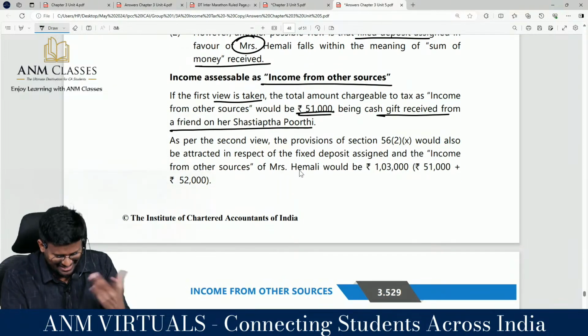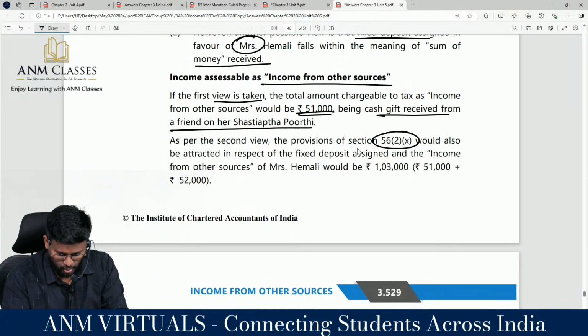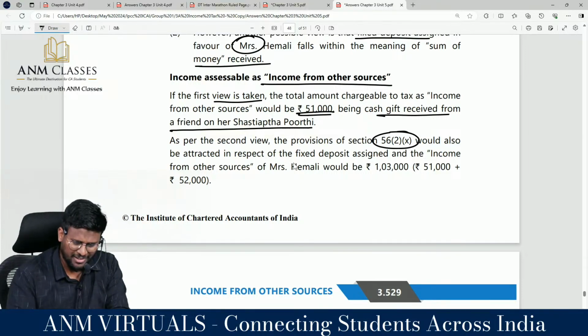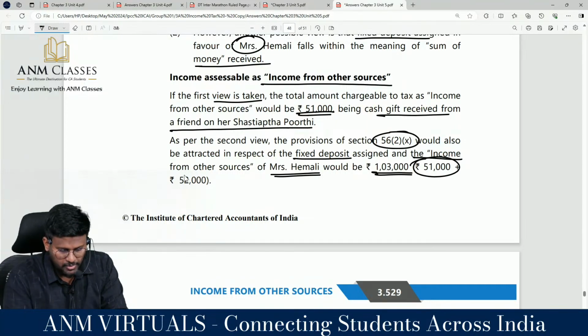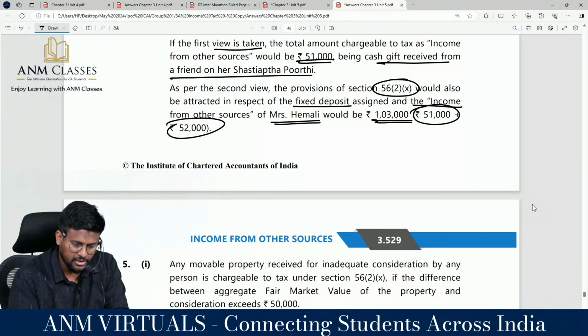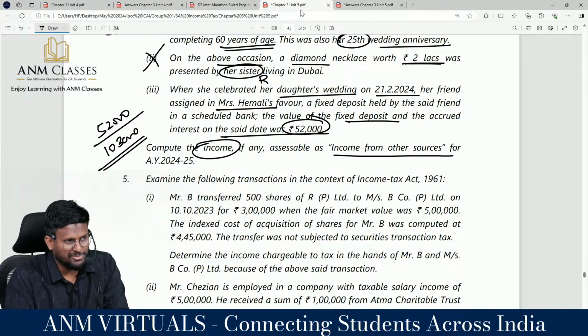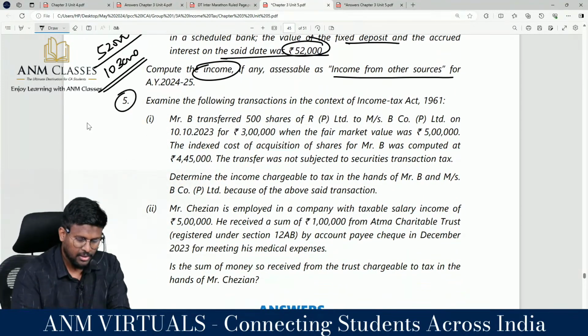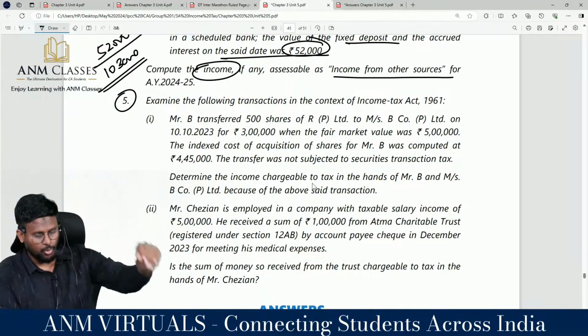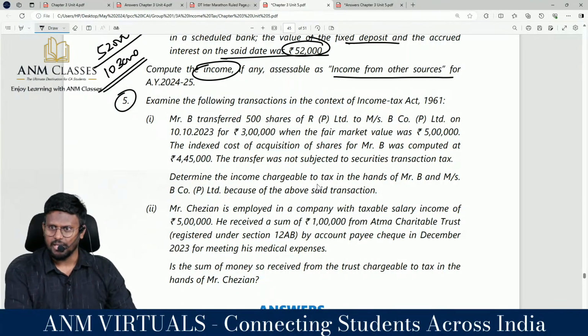Correct? As the second view, the provision of 56 subsection 2 clause 10 would also be attracted in respect of FD assigned, and the income from other sources of Mrs. Emali would be 1,51,000 plus 50. With that, our book back number 4 comes to an end. I'm moving into book back number 5, the last question. With that, we can say that we are through with IFOS, right?